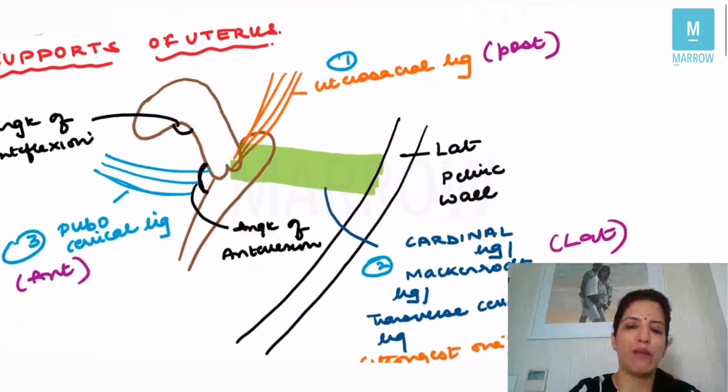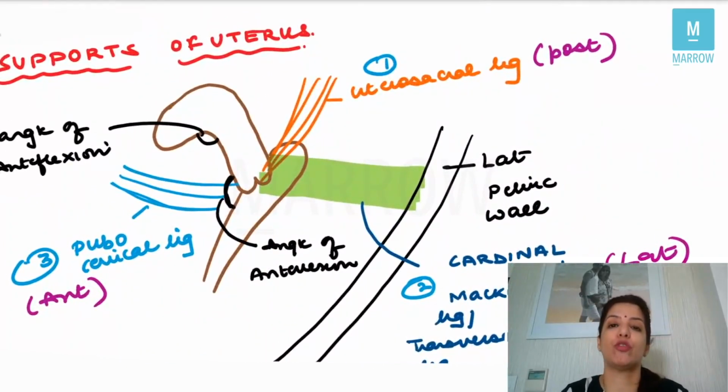When we talk about prolapse, the first important point you have to remember is what the supports of the uterus are. Now, number one, you have the angle of anteflexion and the angle of anteversion. This is how the cervix, uterus and vagina are placed. So if this over here is the vagina, this is the cervix and this is the uterus, right? Then there is an angle between the vagina and cervix which is called the angle of anteversion. V for vagina, V for version. And then there is an angle between the cervix and the uterus. This is called the angle of anteflexion.